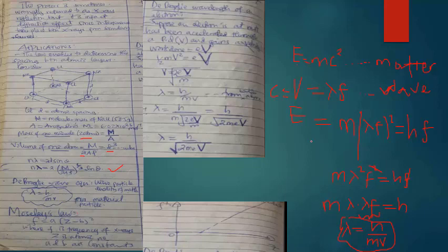So akaja kufanya experiment huyu Moseley, who was Rutherford's most talented student. They think he was Rutherford's most talented student. Akaja kufanya plot ya square root ya f ili uondoe hii square. Okay? Ukiplot square root ya frequencies against the atomic number, akaja kufind kwamba there is a straight line relationship. Moseley laid a foundation.